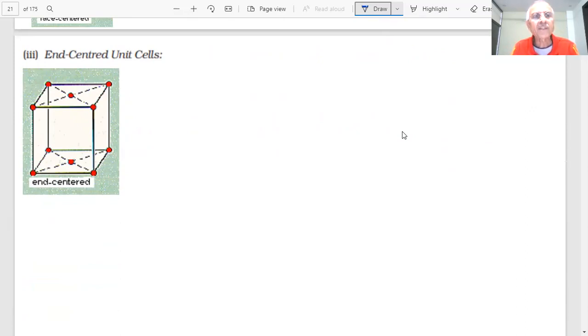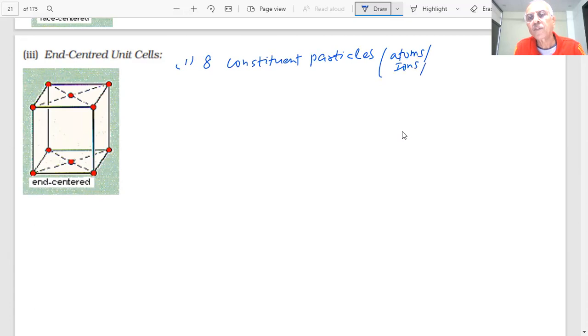Now the next one we are seeing is the end-centered unit cell. What is the story in this, students? There are 8 constituent particles. Particles can be atoms, ions, or molecules, as we already told you, at the 8 corners of the unit cell, students.